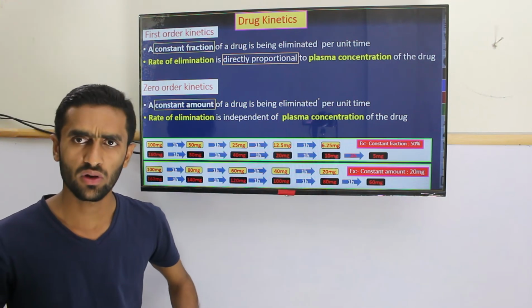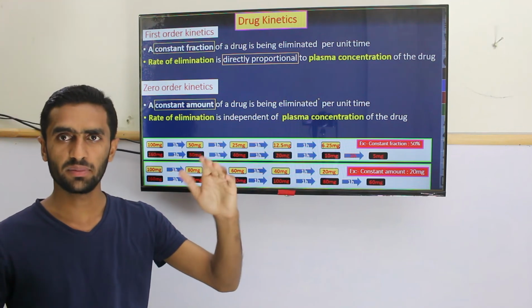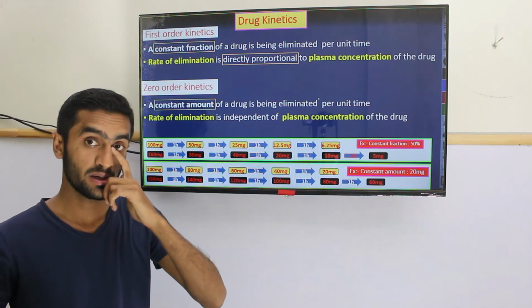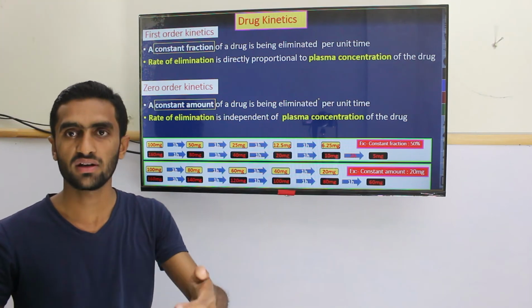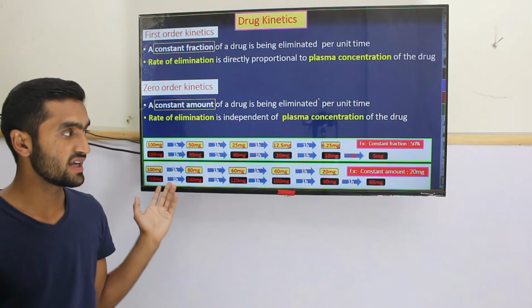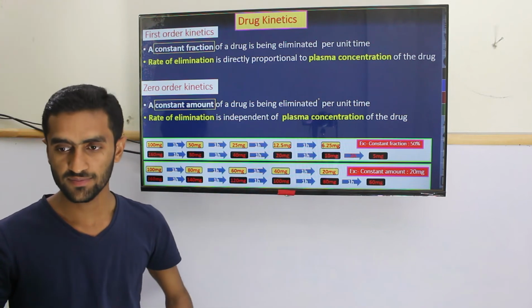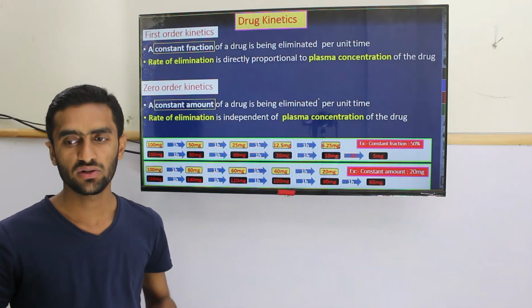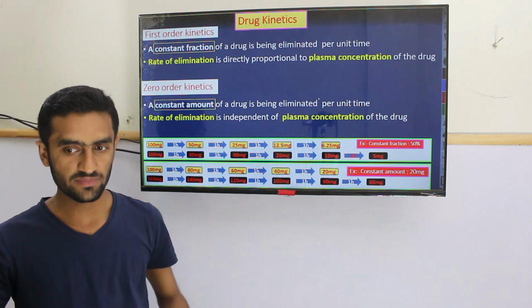For example, alcohol. If someone has taken a high dose of alcohol, what will happen? It may show its action for a longer period, for 2-3 days, because a constant amount is going to be excreted. They follow zero order kinetics. Okay, just for the mnemonic I use FF, first order fraction.